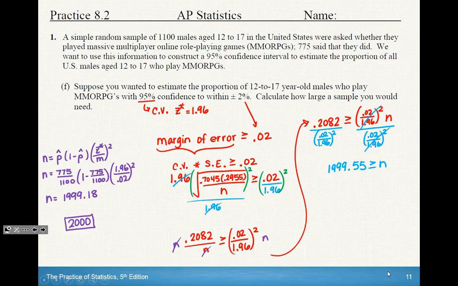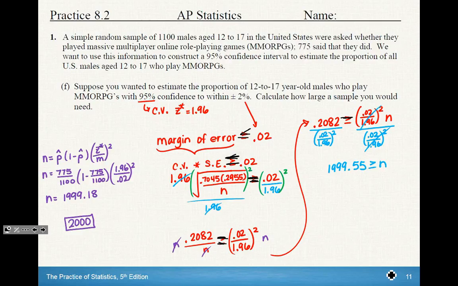Calculate how large a sample you would need. So again, the margin of error, you want it to be within 2%. And so you want your critical value times your standard error to be greater than or equal to 2%. And honestly, I probably have that wrong. It's probably supposed to be less than or equal to. So forgive me there. Doesn't really matter because remember, we're just going to use it as an equal sign anyway. So I wasn't really thinking too hard when I wrote that down. So as you're working it, don't let that stress you out. It's really not going to matter.